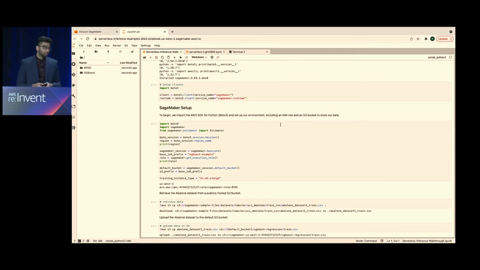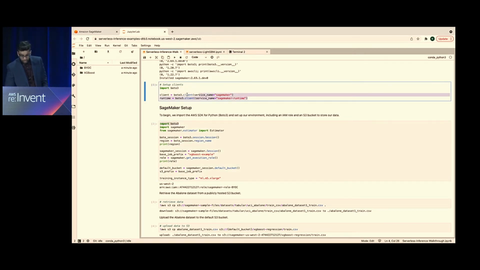You're going to be importing your Boto3 client, which is your Python SDK essentially. And we have SDKs for Java and different languages as well. But this SDK can pretty much be used to orchestrate and do a lot of what Rishabh showed in those console screenshots. So those steps that you see about model creation, endpoint configuration creation, endpoint creation, and then invoking the endpoint, it's all done through this Boto3 client right here.